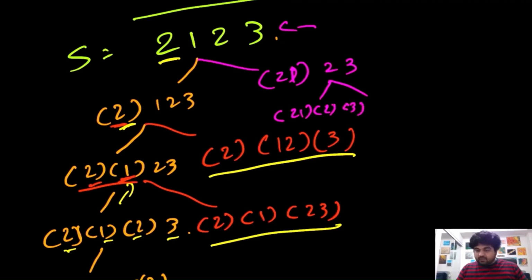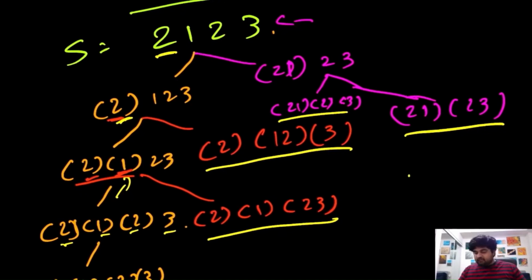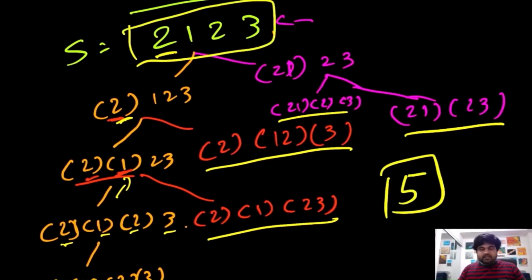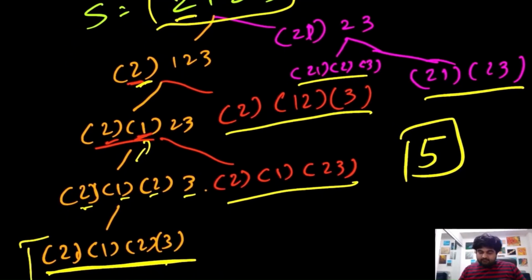So that is one option. Or we can do 21 and 23. So that is the second option. And yes, both would be separate ways. And apart from these, we cannot make any other possibilities. So essentially we can say that there are 5 different ways to decode this 2, 1, 2, 3 string, and those 5 ways are mentioned over here.